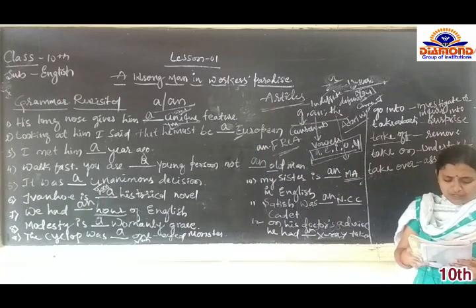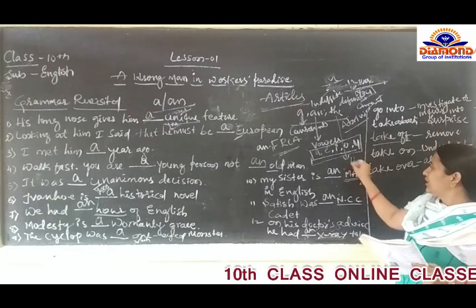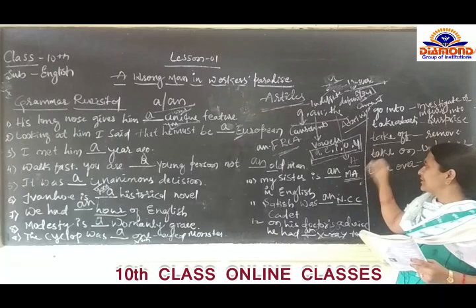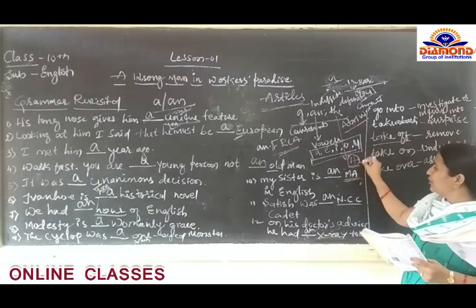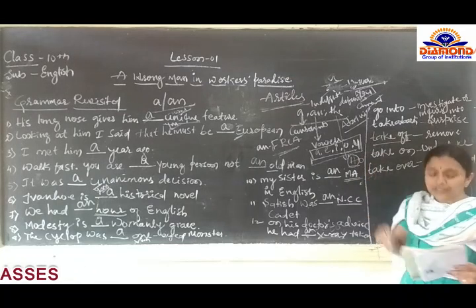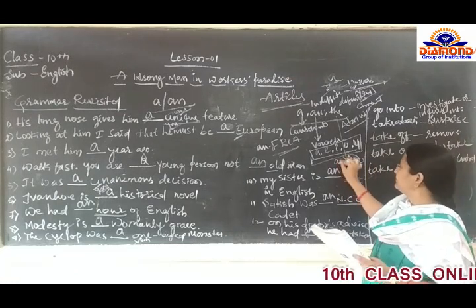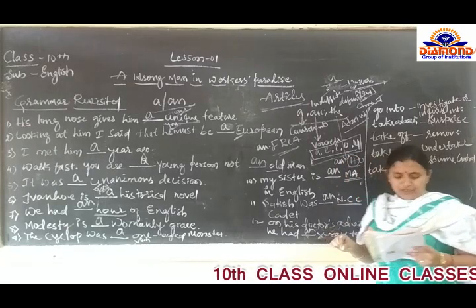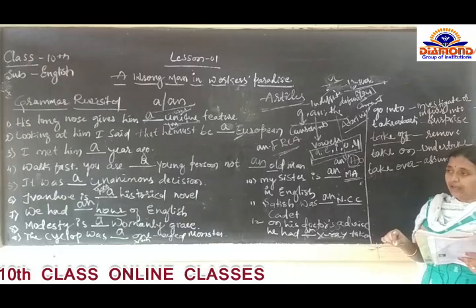Then the 14th one: my name begins with H. H is going to be silent there, so O is used, or any vowel sound is used here. The 14th one also takes an.